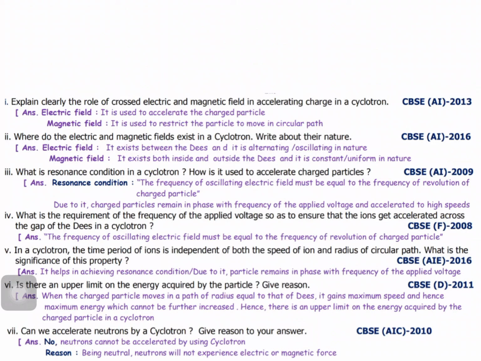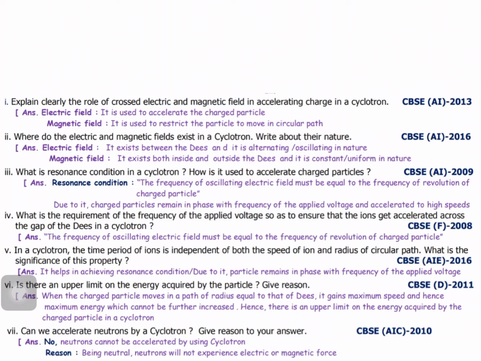In cyclotron, the time period of ions is independent of both the speed of the ion and the radius of the circular path. What is the significance of this property? It helps in achieving the resonance condition. Due to it, the particle remains in phase with the frequency of the applied voltage.